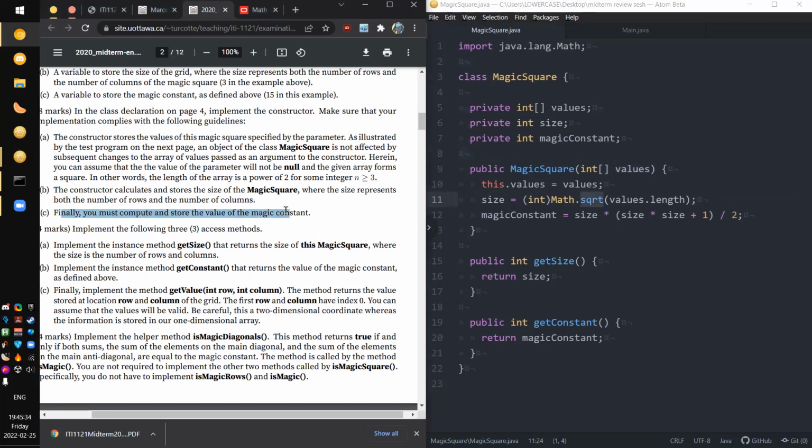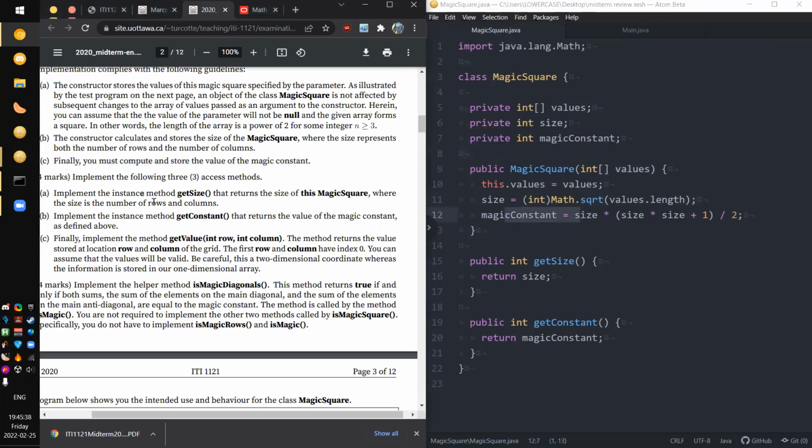Finally, you must compute and store the value of the magic constant. Wow, we also did that just by looking at the main program. So part C, 4 marks, implement the following 3 access methods. Get size, we did that already. Get constant, we did that already. Get value.